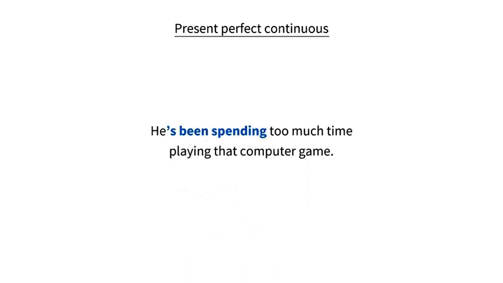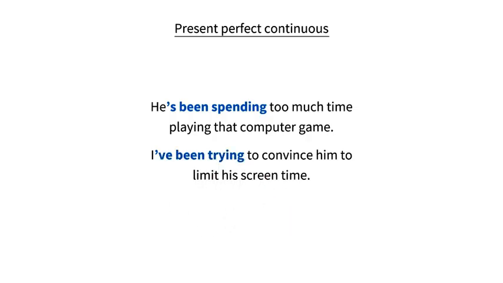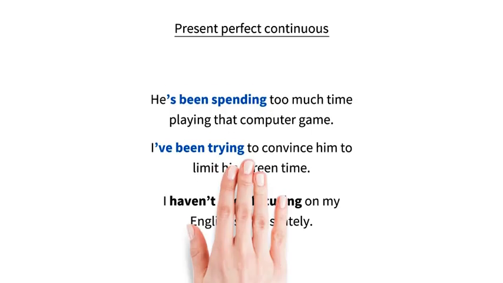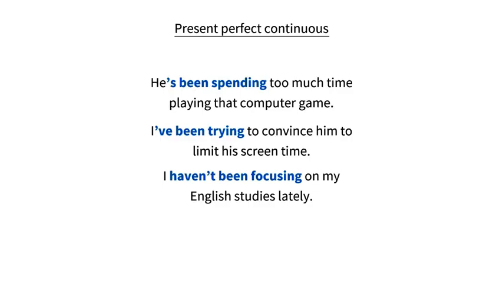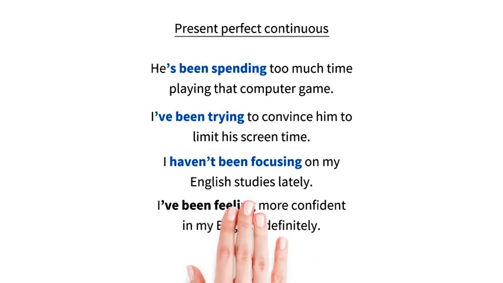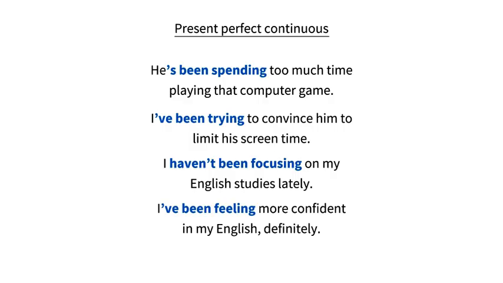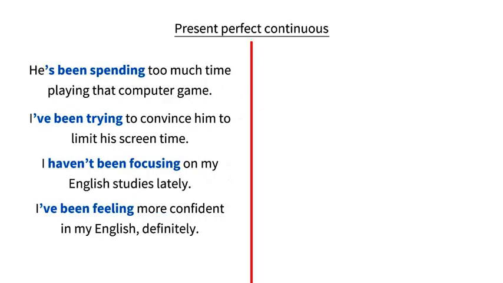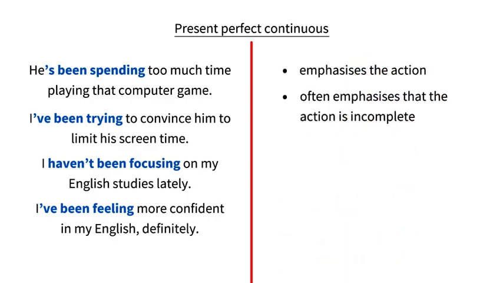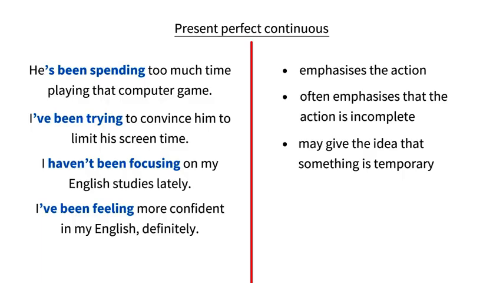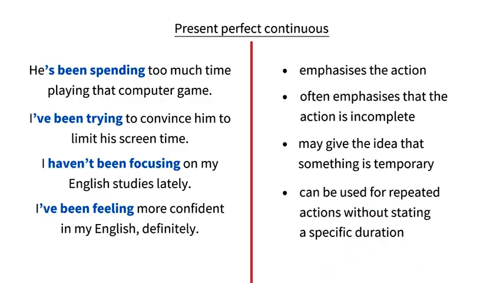Look at these sentences. He's been spending too much time playing that computer game. I've been trying to convince him to limit his screen time. I haven't been focusing on my English studies lately. I've been feeling more confident in my English, definitely. The present perfect continuous is used to emphasize the action, focus on the action being incomplete, give the idea that something is temporary, not state a specific duration for a repeated action.